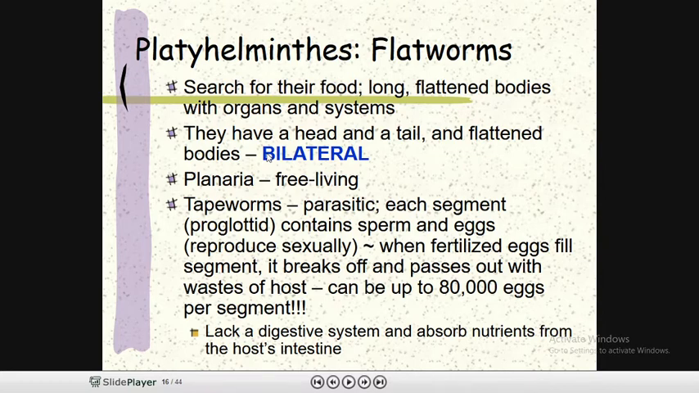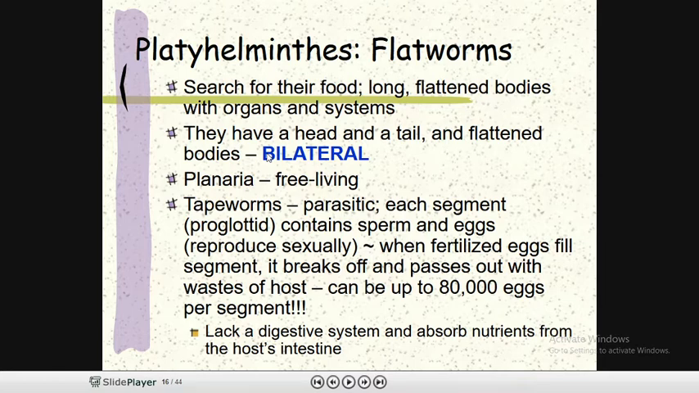Planaria is one example, which is a free-living organism. The other example is the tapeworm. Tapeworms are basically parasites. They need a host to grow. They have a segmented body, and each segment contains sperm and eggs. When they reproduce sexually, when fertilized eggs fill the segments, it breaks off and passes out with the waste of the host. There can be up to 80,000 eggs per segment. So see how gradually they reproduce themselves.